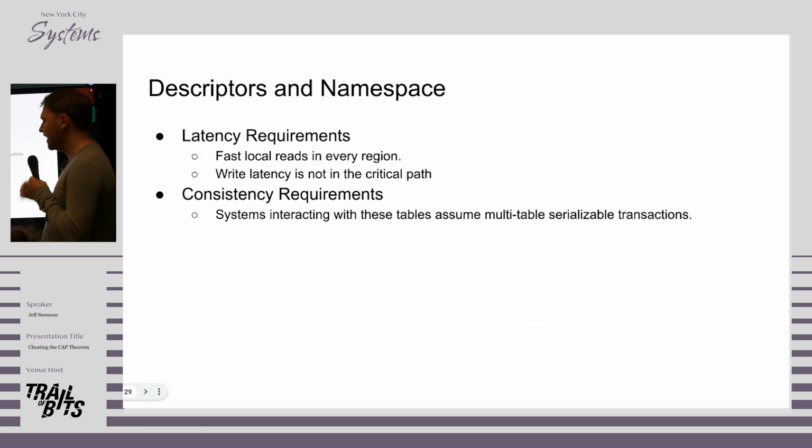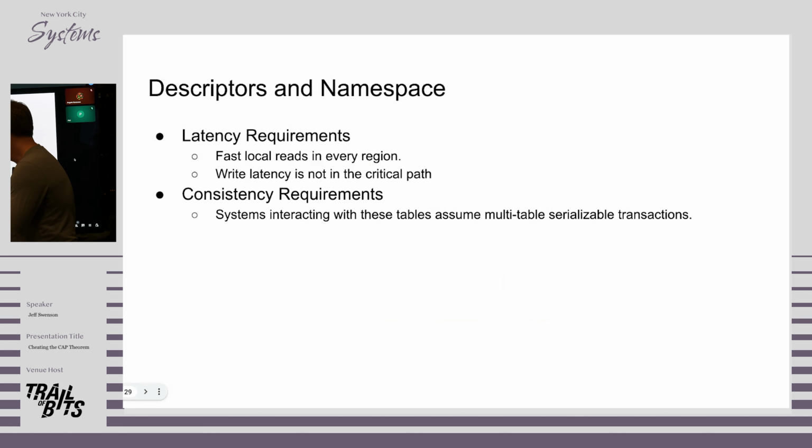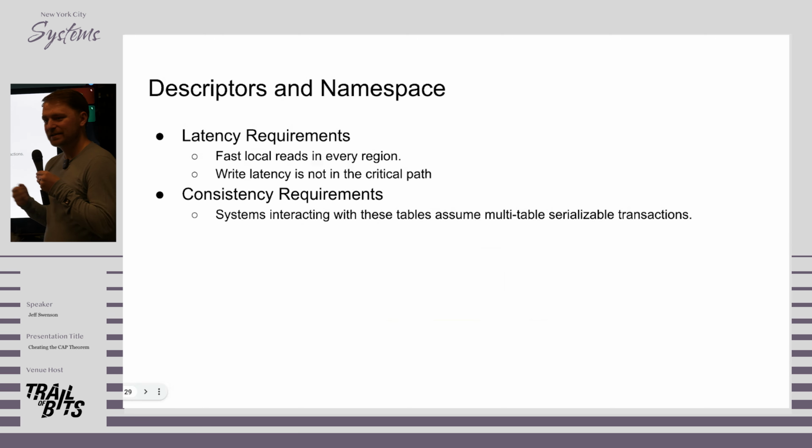But we actually do need this to be consistent. We need everyone who reads from these to see the same data because they're interoperating on the underlying schema together. And we also need this to be used as part of multi-table serializable transactions. If we were designing this from scratch, maybe we could have gotten away with some eventually consistent protocol. But everything was already assuming that these operations aren't latency sensitive because the stuff's cached. And it would have just been very difficult to come up with bespoke protocols for everything.